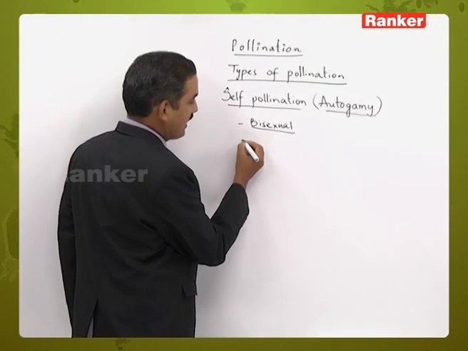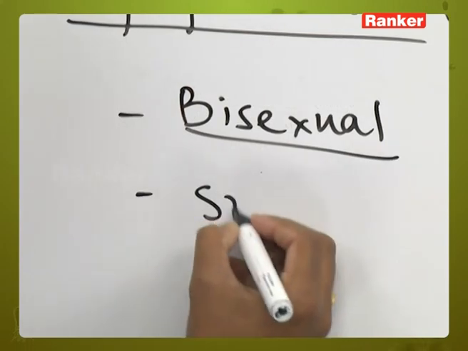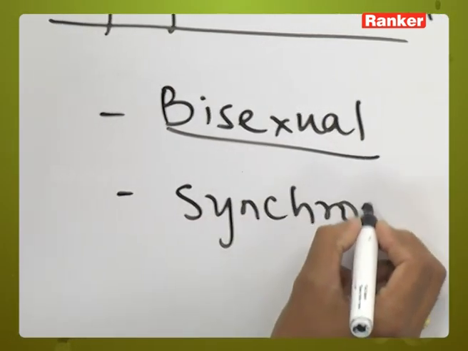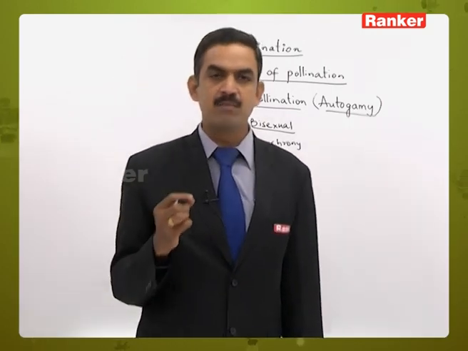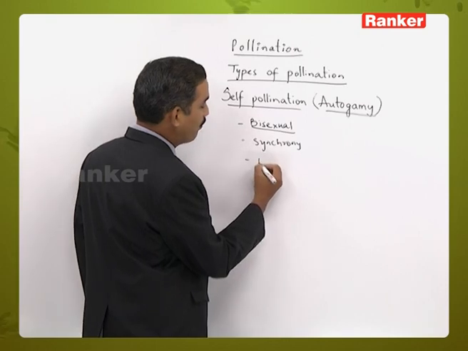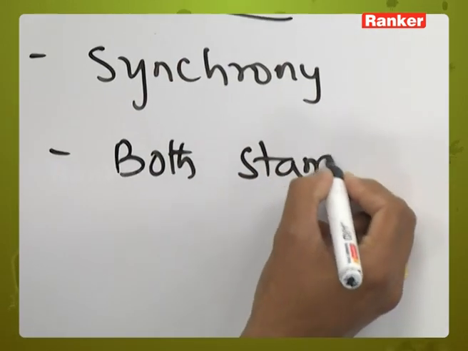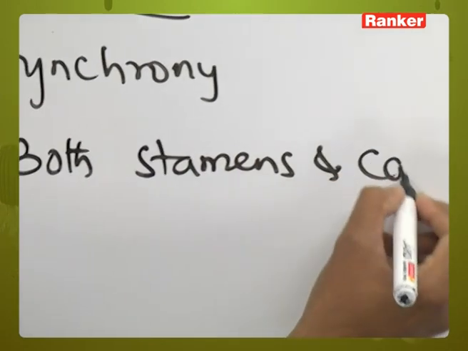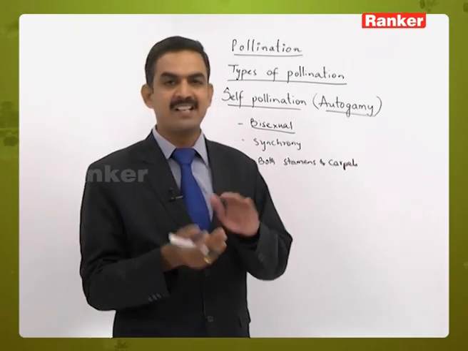Another character required for self-pollination is that synchrony should be there between the maturity period of the androecium and the gynoecium, and both the sex organs, that is both the stamens and carpels, should be of the same height and at reachable levels.